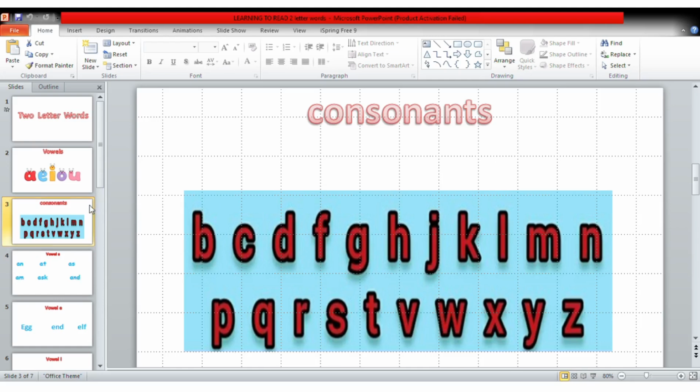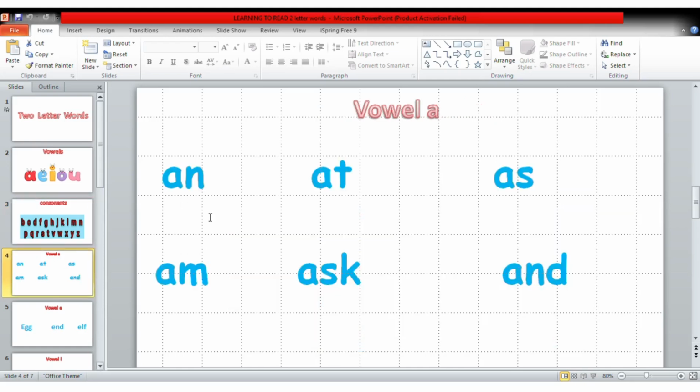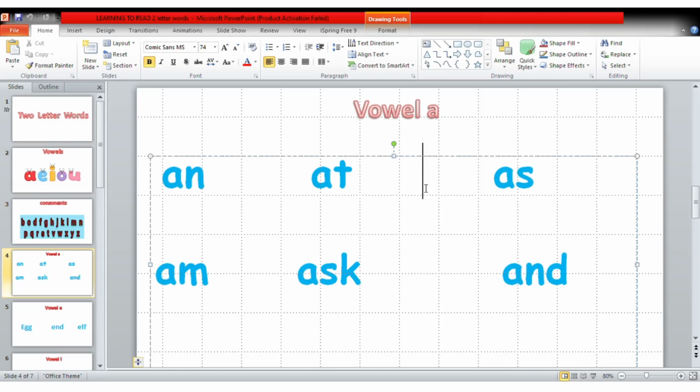Now to our two-letter words, and we have mixed them with some simple three-letter words. We have used vowel A and other consonants to come up with the words. We're going to read the first one.